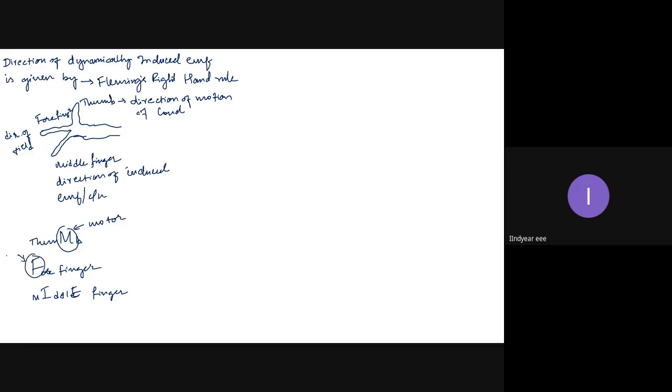Forefinger, F, you remember it for field. Middle finger, the last E, you remember it for current or EMF. This is the way to remember. It is not because these alphabets are there in these words that the direction is given. It is just a shortcut to remember. So this is how the direction of induced EMF is given.